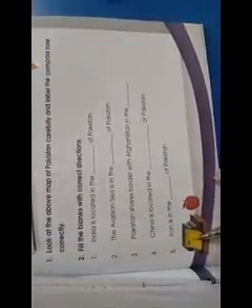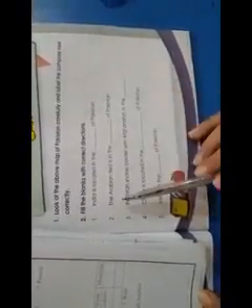Firstly, we will solve our activity on page number 7. Fill in the blanks with correct directions. India is located in the dash of Pakistan. Here is answer: east. India is located in the east of Pakistan.